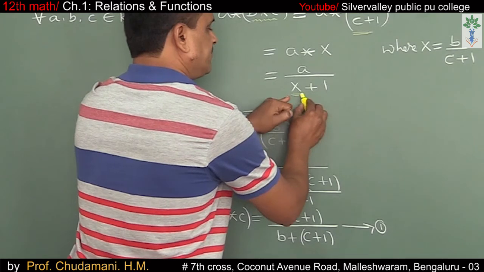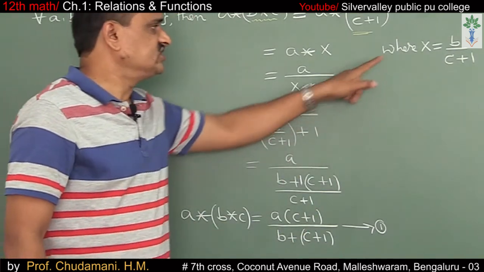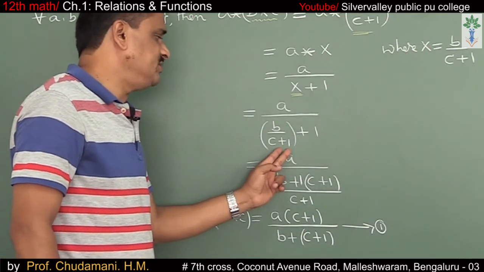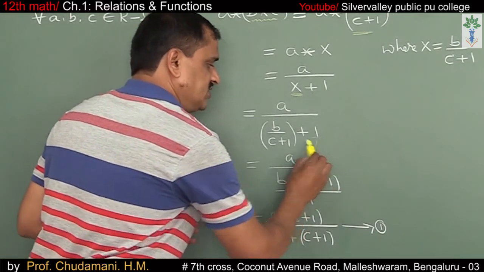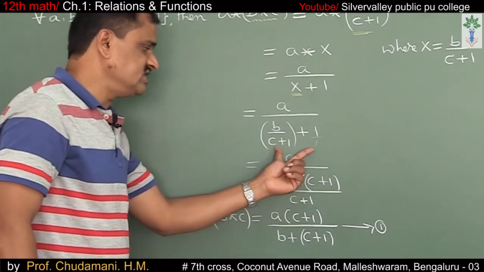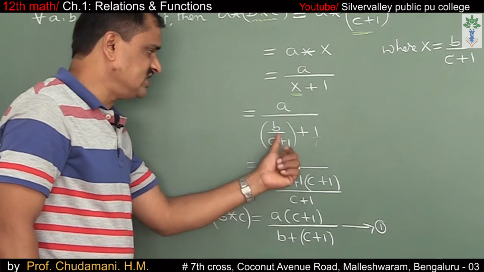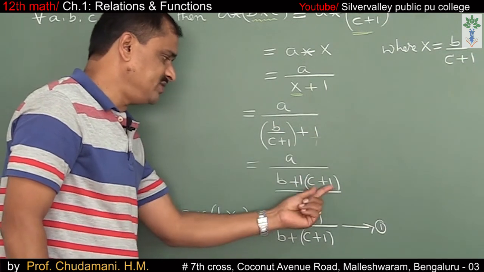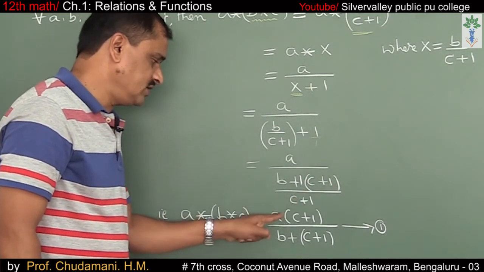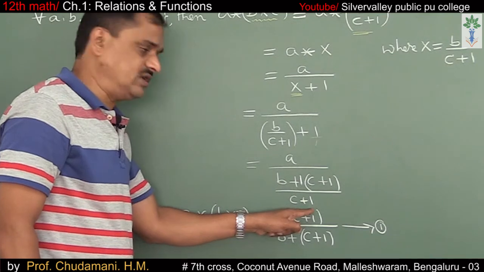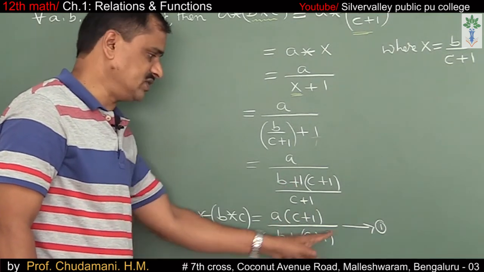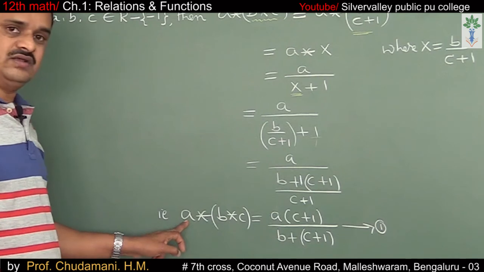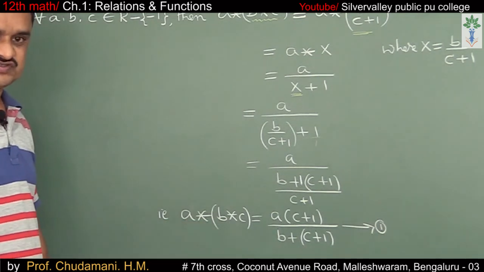In place of x plus 1, I replace B divided by C plus 1 plus 1 as it is. Take the LCM, C plus 1, as the LCM, giving B plus C plus 1. This goes to the numerator. A into C plus 1 divided by B plus C plus 1. Say this is equation 1, A star B star C is this.